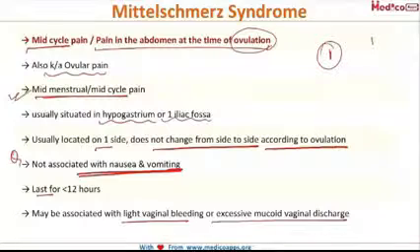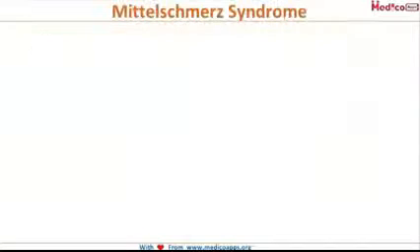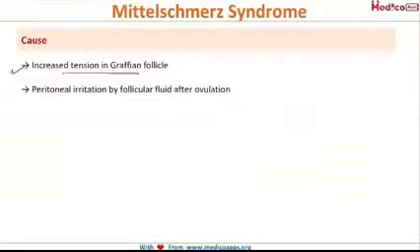So many times you get a question where they give you all these features: pain situated in the hypogastrium, not associated with nausea or vomiting, associated with light vaginal bleeding, and it's always Mittelschmerz Syndrome, or ovular pain. What is the cause of this Mittelschmerz Syndrome? It is basically because of the increased tension in the Graafian follicle, and subsequent to ovulation, the follicular fluid which is released causes peritoneal irritation, also contributing to the pain.